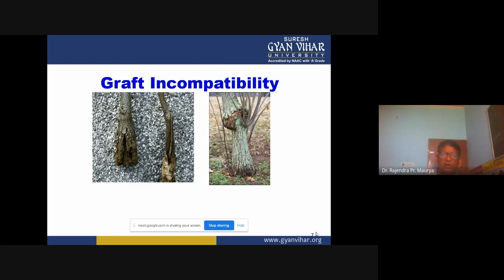So still I am telling you, grafting is a very useful technique, because sometimes we want to improve the quality of fruits, and we want to increase the production and yield potential. So we can change the variety. Rootstock we can use as a local or wild one, and for the above part we can select the desirable genotype and do the grafting on that.